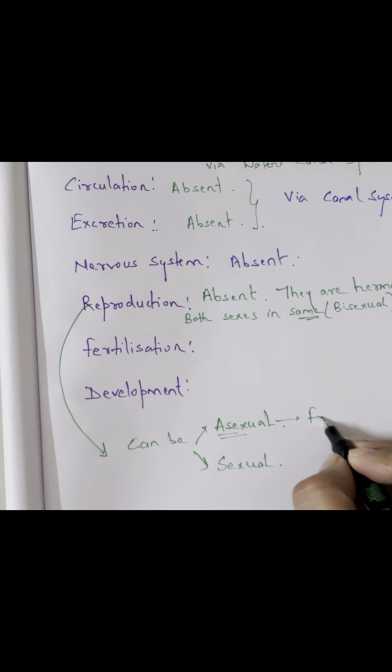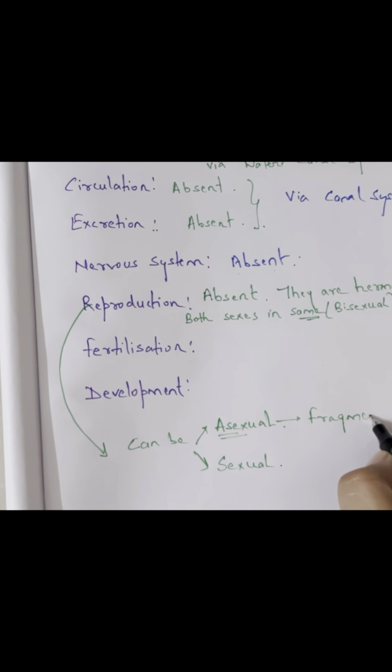Asexual, the important property is fragmentation. Via fragmentation, they will reproduce asexually. And the sperms will be carried by water currents only to a different sponge, and this is how they will reproduce sexually.